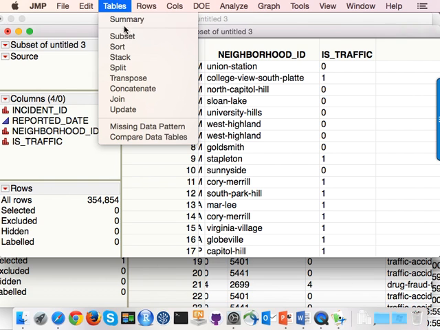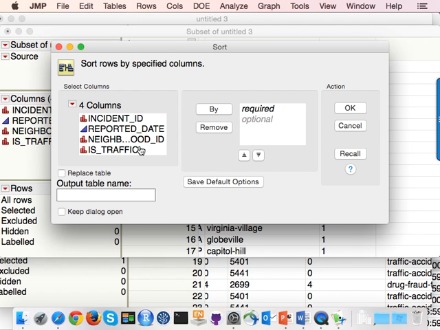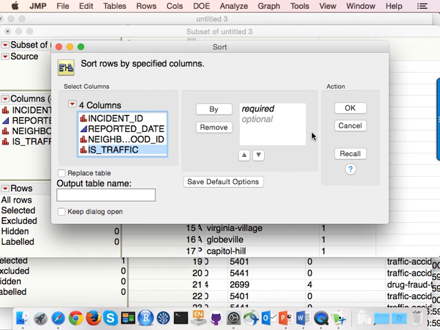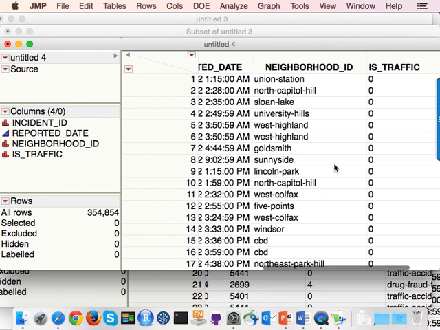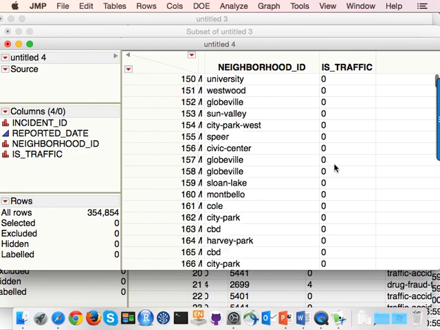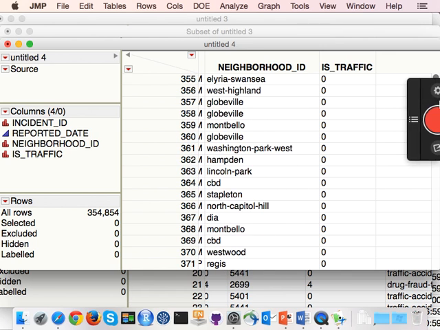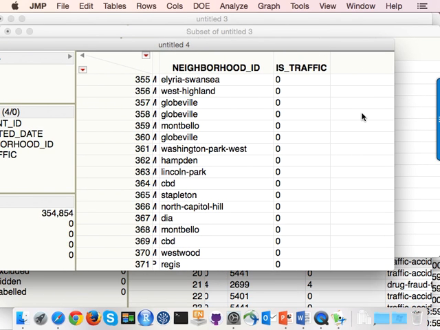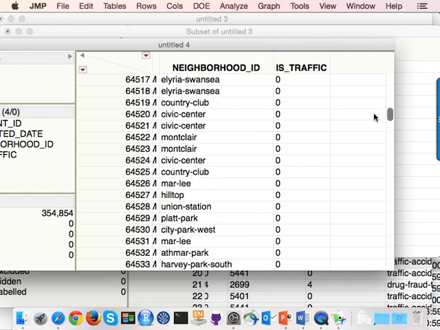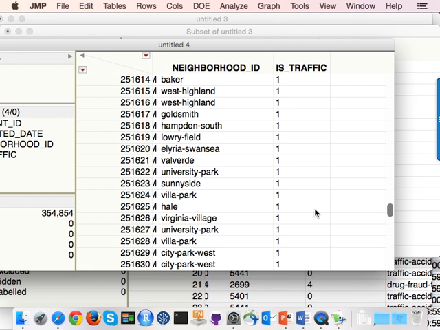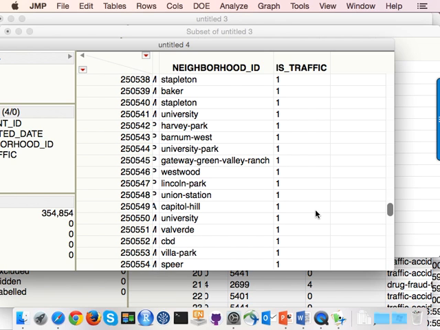If you go into table, sort, I'm going to sort by is traffic. And now all the ones that aren't traffic are on the top and the other ones are at the bottom. Oh, sorry, my screen capture software is popping up. So now I can go into here and find where it changes from 0 to 1.